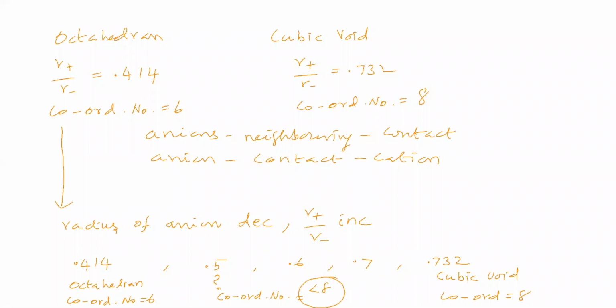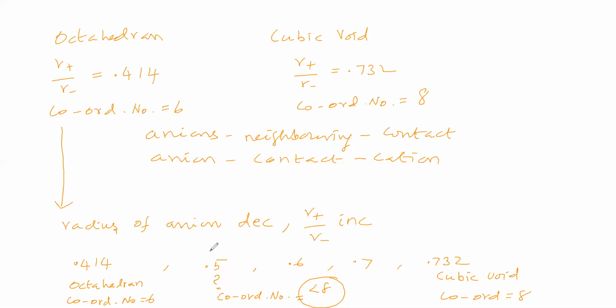Less than 6 means 4, which means tetrahedral void or square planar void, and 3 means triangular void. Is a coordination number less than 6 possible or not possible here? Now see, 0.414 means the neighboring anions are just in contact with the cation. Coordination number 6 is when the radius ratio is 0.414.